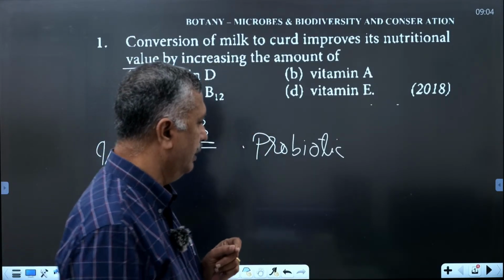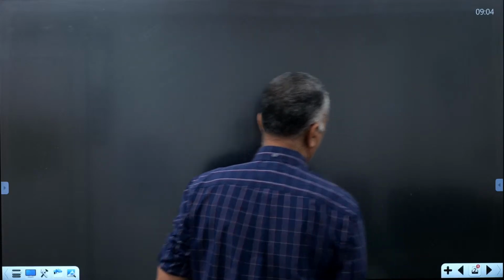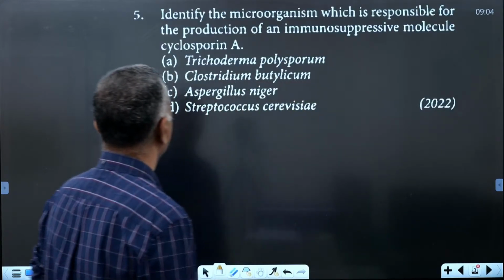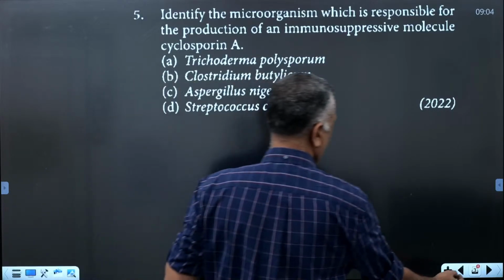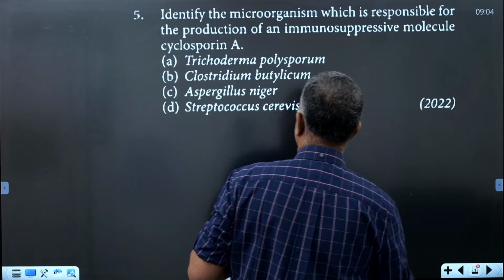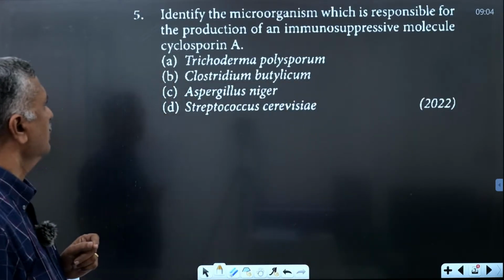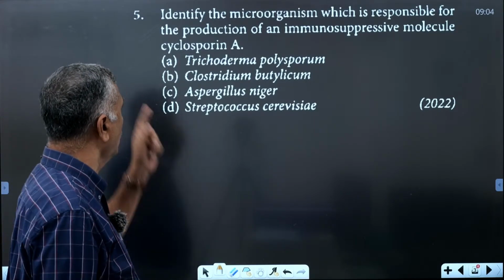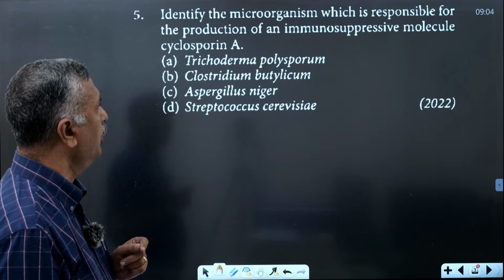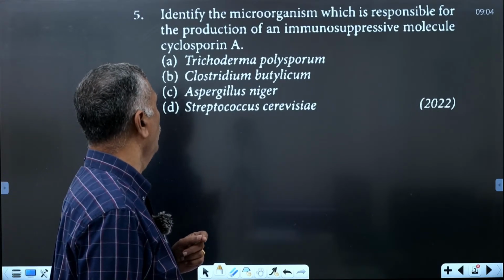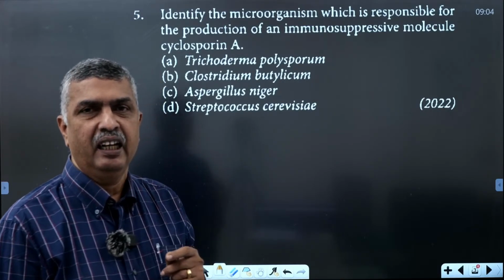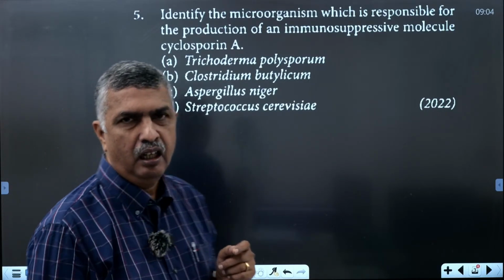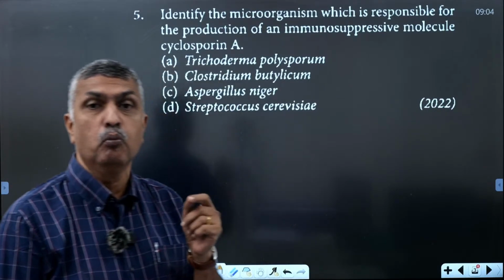Okay, then the second one. Identify the microorganism which is responsible for the production of an immunosuppressive molecule, cyclosporin A. This is another part of the role of microbes, that is, bioactive molecules.